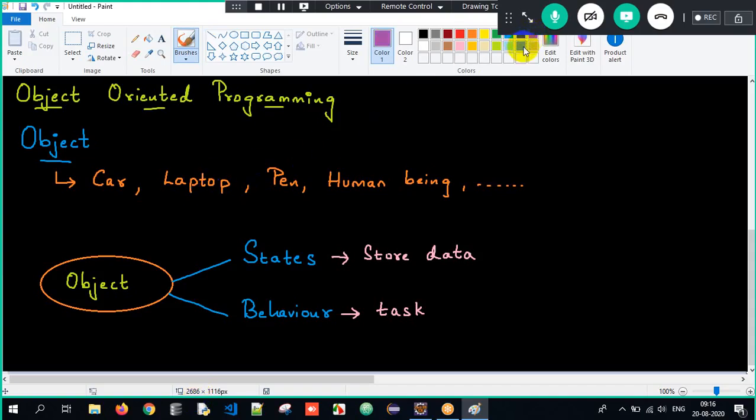In programming perspective, the object name we generally consider as class name.